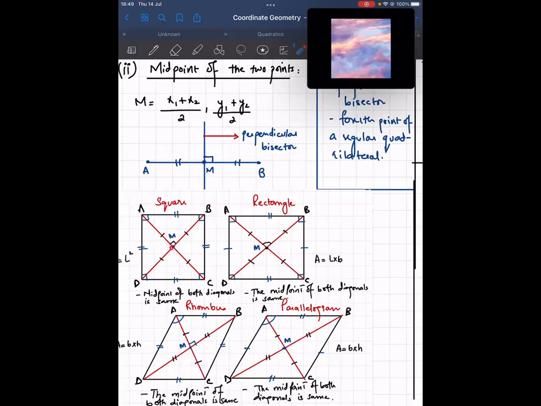If you are at M, so you are at the midpoint of both the diagonals, AC and BD. And this is the same in all these four cases. Here of square, rectangle, rhombus, parallelogram, चारों की ये प्रॉपर्टी है कि दोनों डायगोनल्स का जो मिड पॉइंट है वो सेम है.